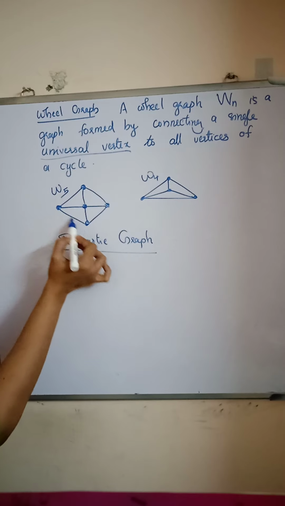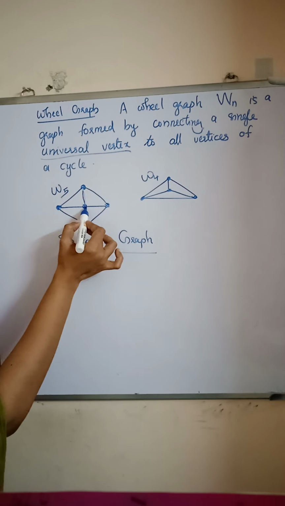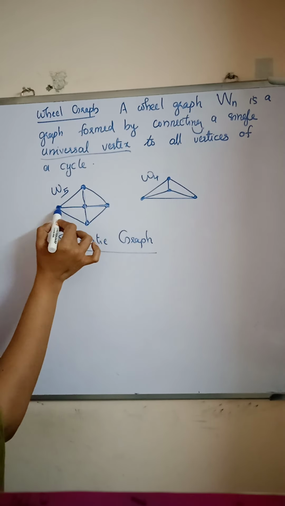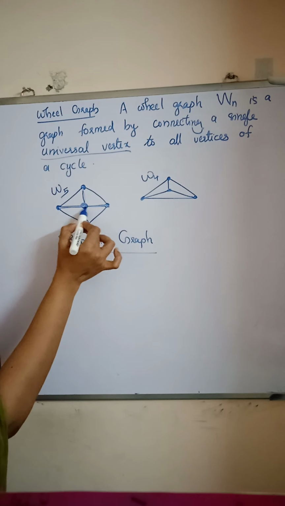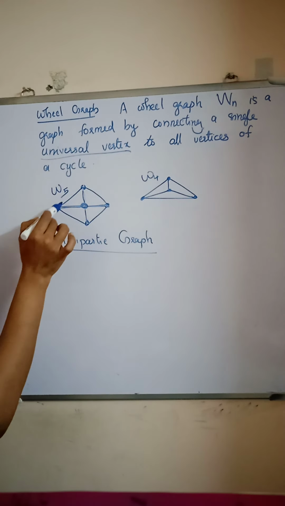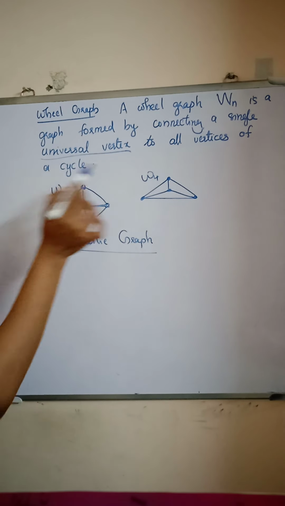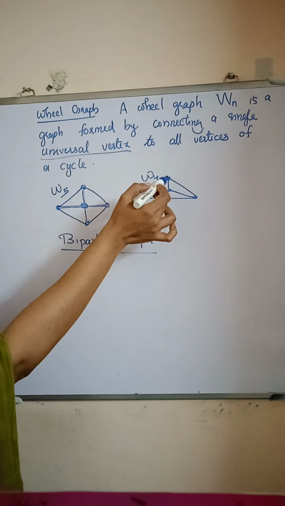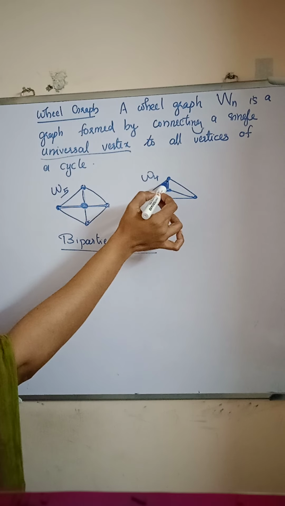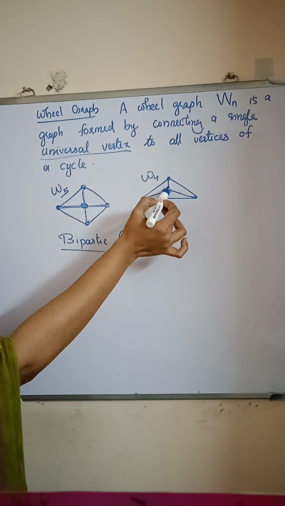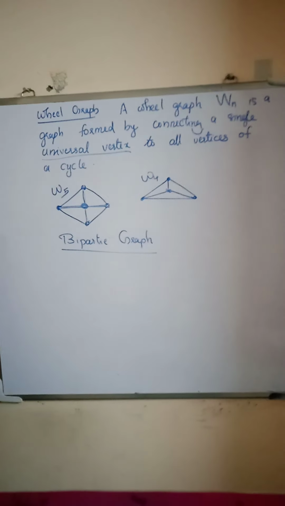All other 4 vertices are connected to this vertex. So the central vertex is called a universal vertex. And here 5 vertices, we represent it as W5. Here W4 is a wheel graph with 4 vertices. Here the 4th one is connected to all others.